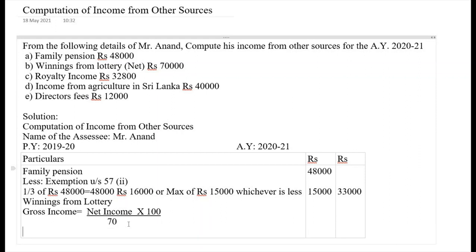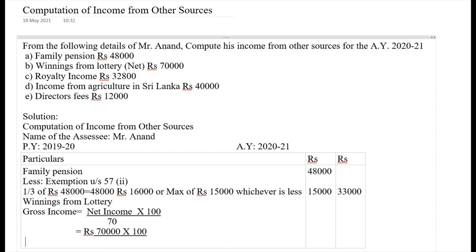Now let's substitute the values in this formula. The net income is given as rupees 70,000 multiplied by 100, divided by 70, that is 100 minus TDS we should take here.